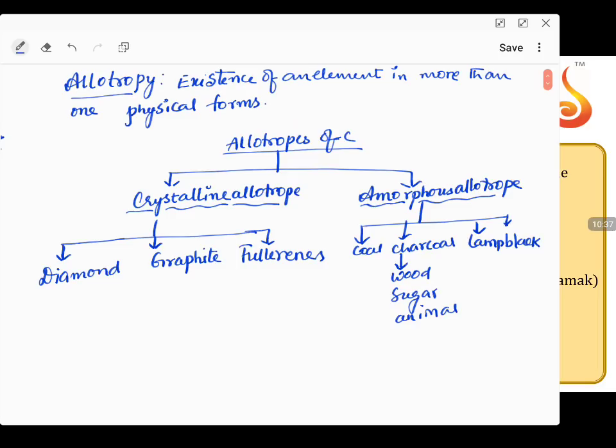Many other amorphous allotropes can exist, but our major concern will be the natural forms, or most available forms of carbon, which are graphite and diamond. And coal is the one from which the word carbon has been taken. So these are the forms we are more concerned about, and we discuss them a lot. Coming back to the slide,